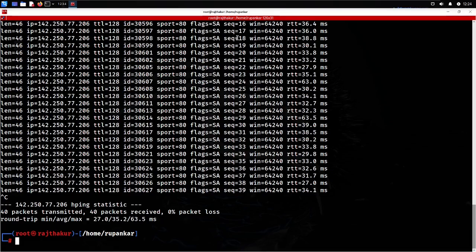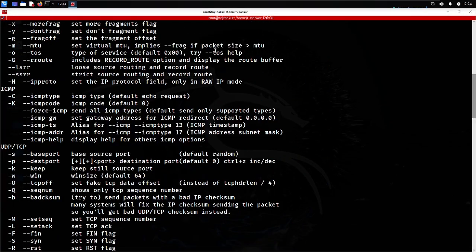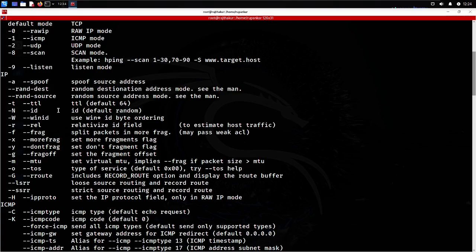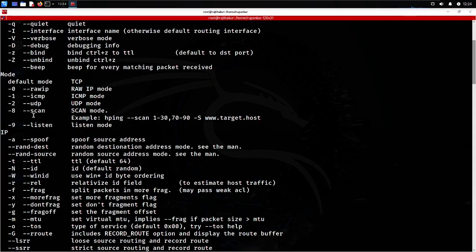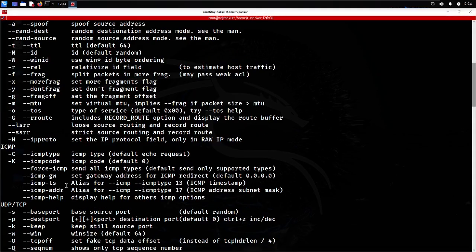Like you can also let me check if there is an option for random ports flooding. Set virtual MTUs. I have not discussed it, but after the class, there are a lot of options to discuss. After the class, try to go through some of the left options also. That will be helping you a lot.